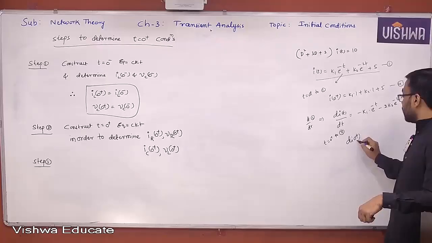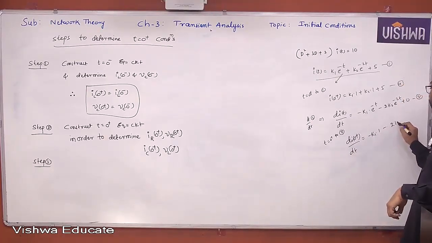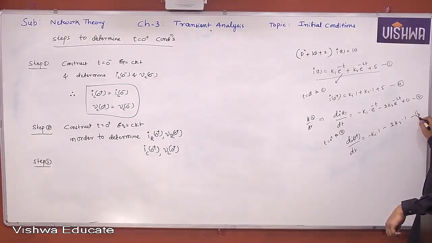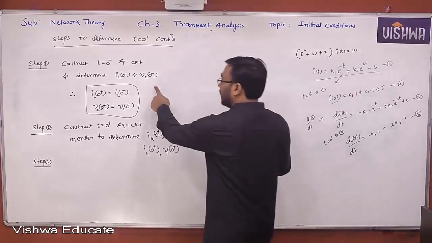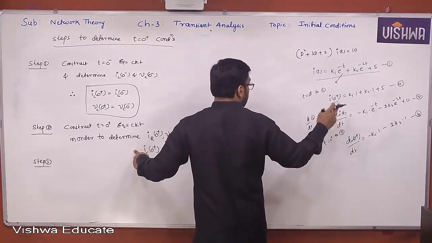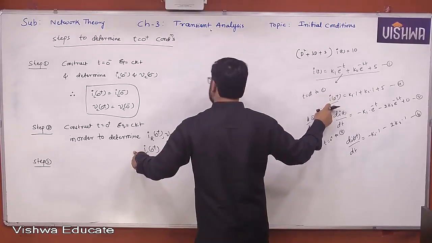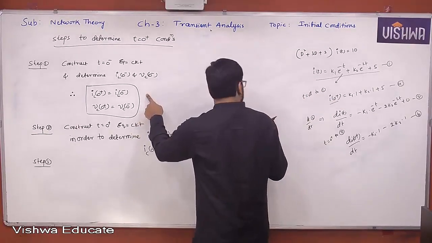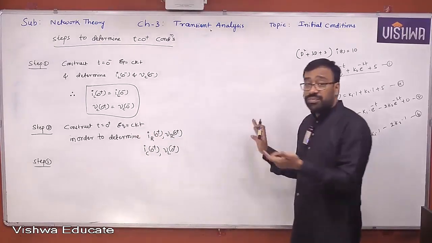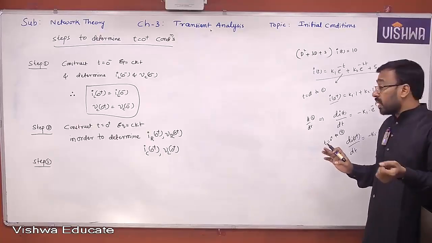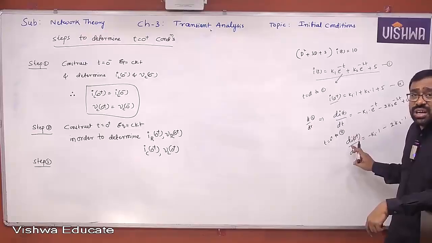What will you get? di of 0 plus by dt is minus k1 into 1 minus 2k2 into 1. That's it. Equation B. Look at this. If you know I of 0 plus, this you can determine either from the first step or second step. It depends upon the current, whether it is through resistor or inductor or capacitor. If it is through the inductor, you get it from the first step itself. If it is other than the inductor, you have to get it from step 2, but finally you are getting it from either step 1 or step 2. Yes or no, all of you? Now, di of 0 plus by dt should also be calculated. This is also an initial condition.